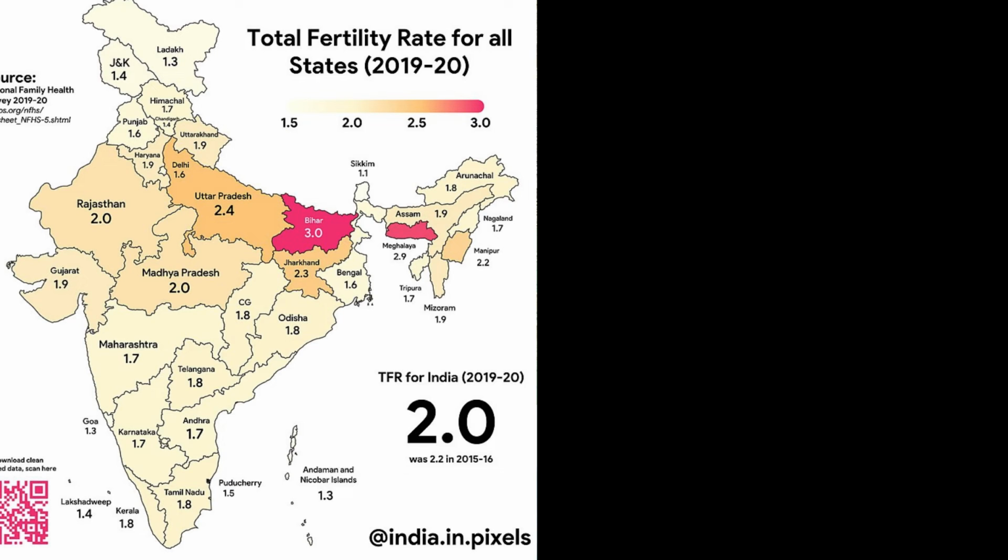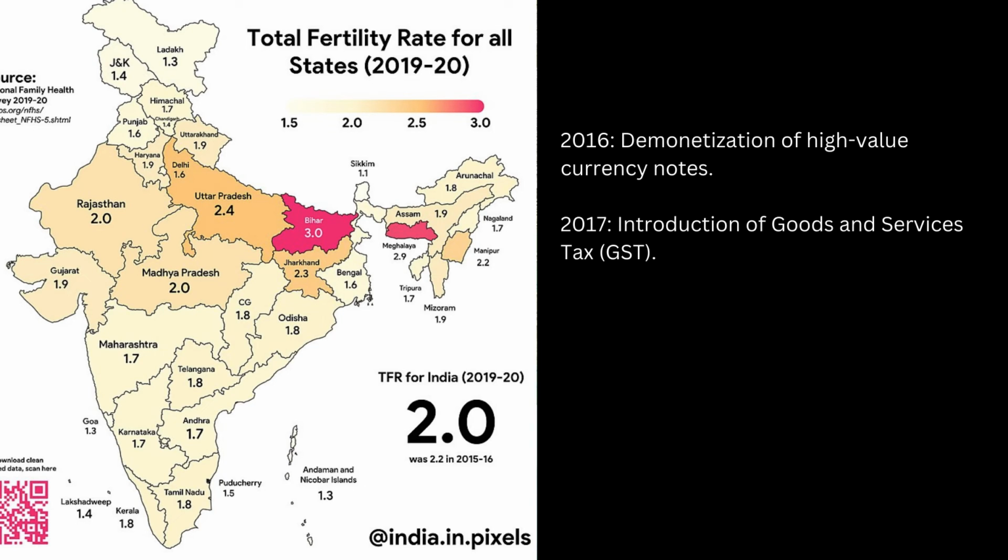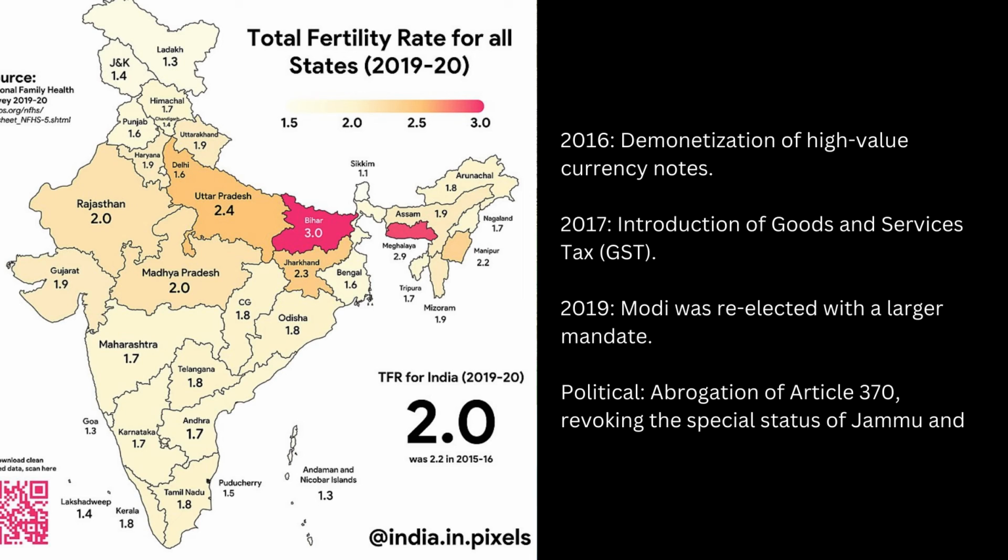The later half of the 2010s saw significant economic and political changes in India. In 2016, the government implemented demonetization of high-value currency notes. This was followed by the introduction of the Goods and Services Tax in 2017. 2019 marked Prime Minister Modi's re-election with an increased mandate. A major political development that year was the abrogation of Article 370, revoking the special status of Jammu and Kashmir.